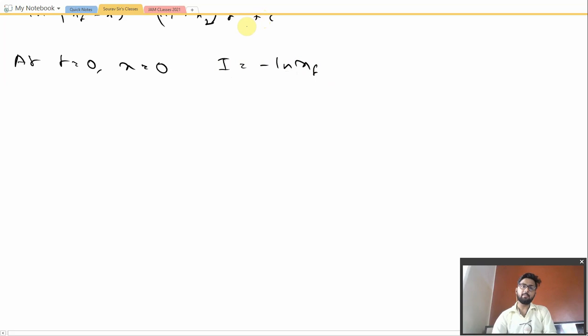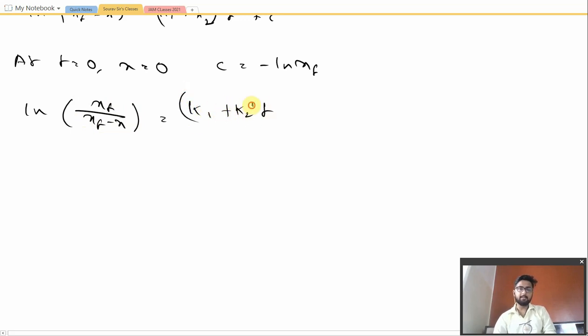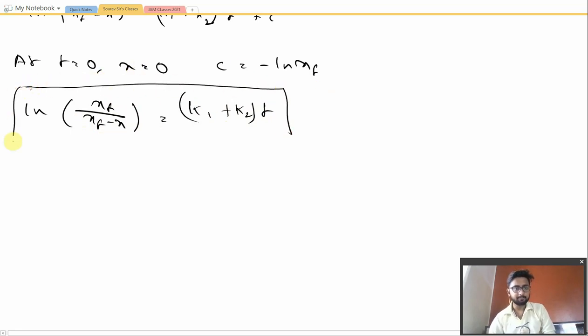So putting the value of I, or c, I was writing c, in the notes I have I. Let us put the value of c in the above equation. We will get ln (xf by (xf minus x)) equal to (K1 plus K2) into t. This is the exact equation for that reaction that we have been calculating.